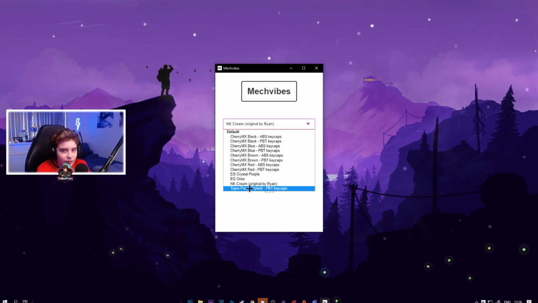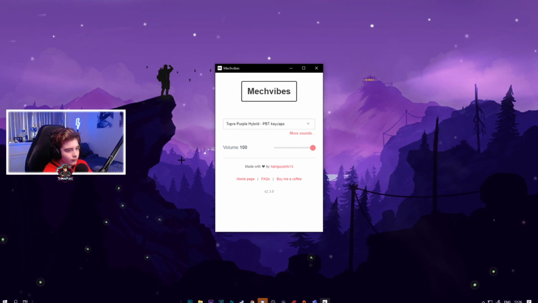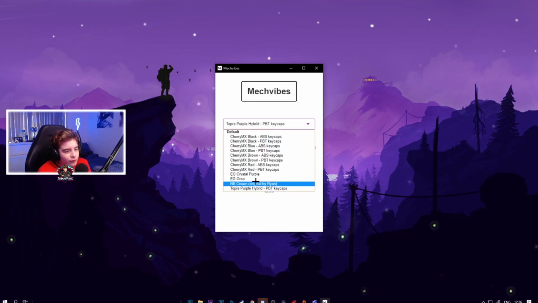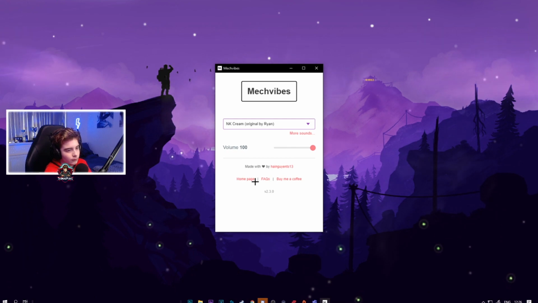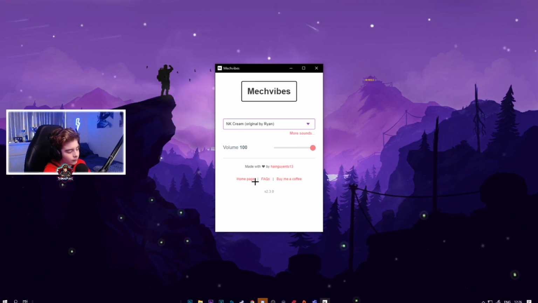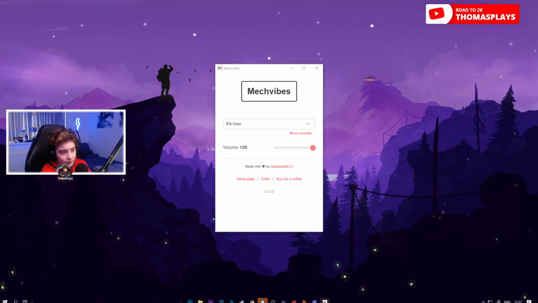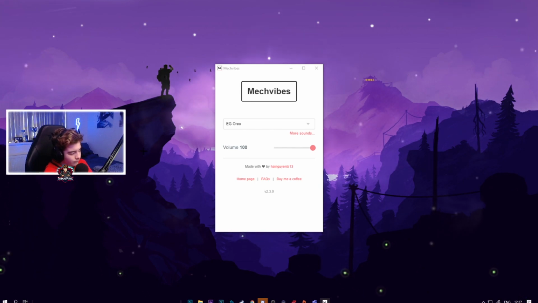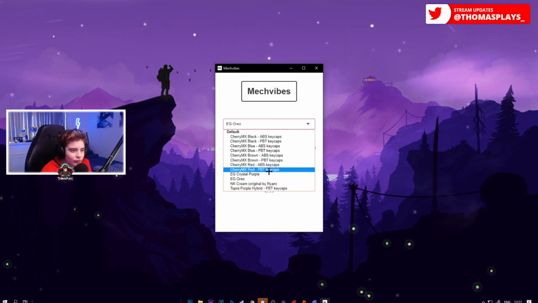I'm going to play a little typing test for you so you can see. This is a Taupe Purple Hybrid with PBT keycaps. Yeah, that's those, and then the novelty creams. There you go. Personally, I just find them really clean, so I'd recommend those highly. The Oreos sound pretty good. Personally, not my type of switch, but I understand it sounds really clean.